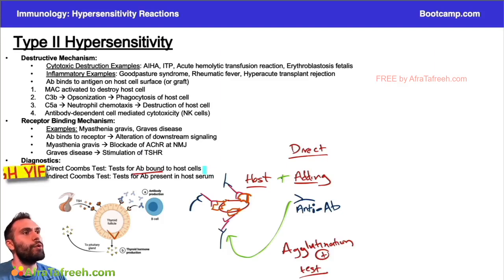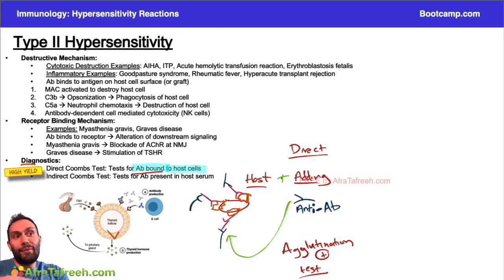It means that the host cells have antibodies bound to them, and the anti-antibodies that we added bound to those antibodies. And where do they bind? To the Fc portion of the antibodies bound to the host cells, via the anti-antibodies' Fab portion. Okay, so I know it's a little confusing, but again, the important thing is in the details. That's what you have to pay attention to.